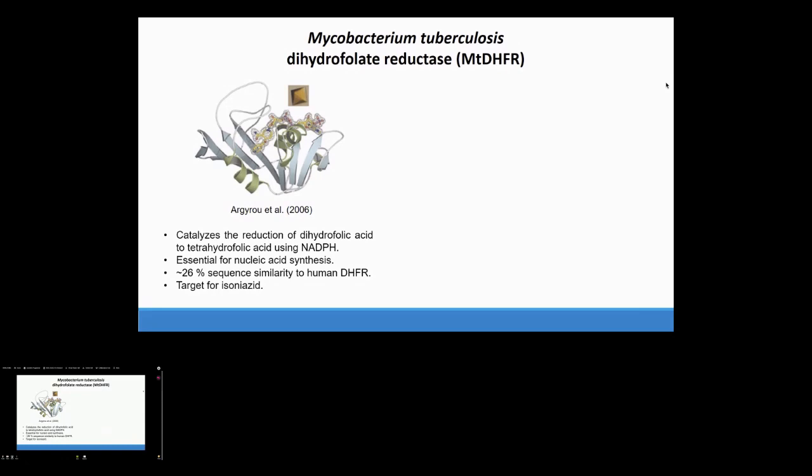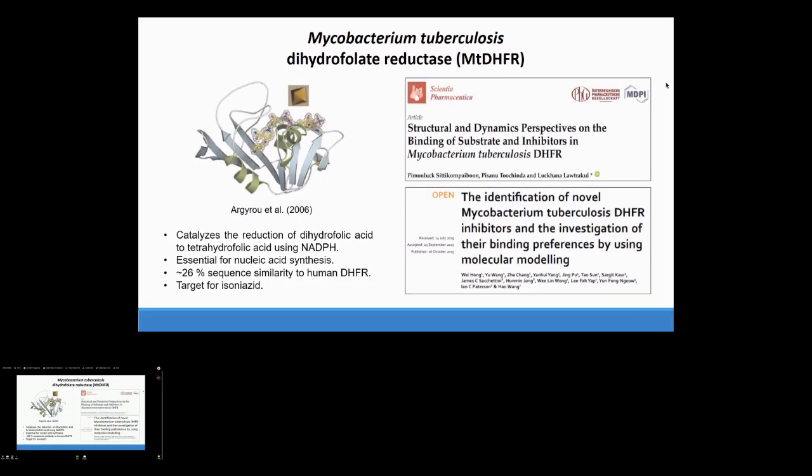Furthermore, a published study has found that this protein is also a target for isoniazid, which is a widely used drug against tuberculosis. And here we have as examples some studies where interactions between this enzyme and some inhibitory compounds have been evaluated using in silico methods.